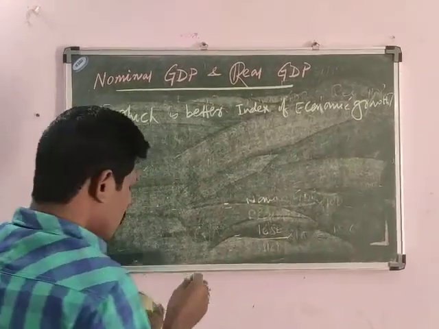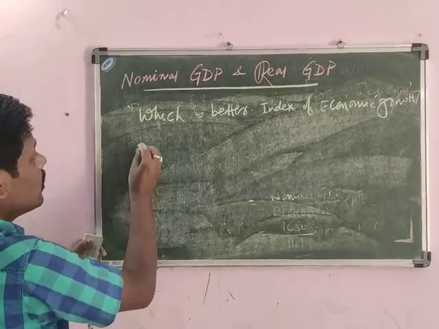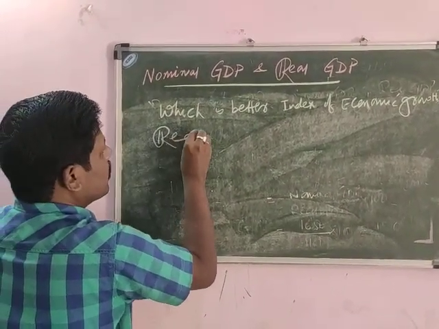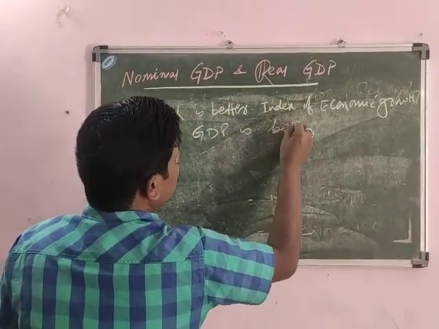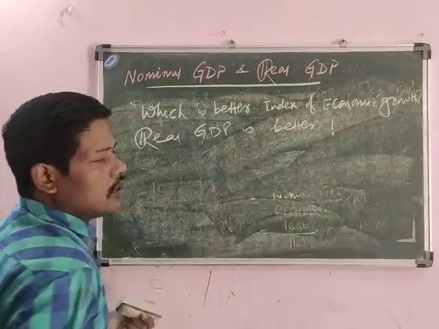Of the nominal and real GDP, which one will be better? So friends, we can say that real GDP is better. Real GDP is better. But why real GDP is better, it is very important to know.